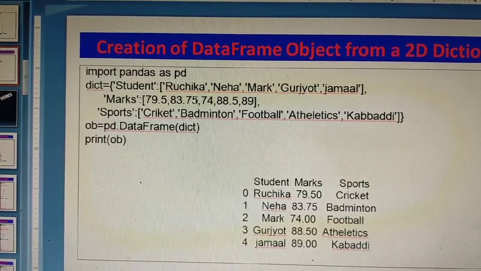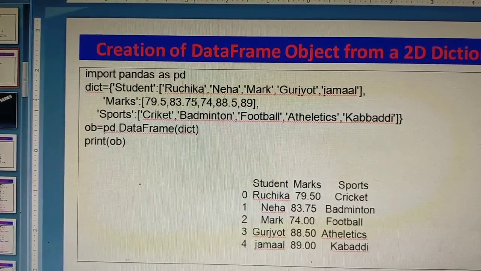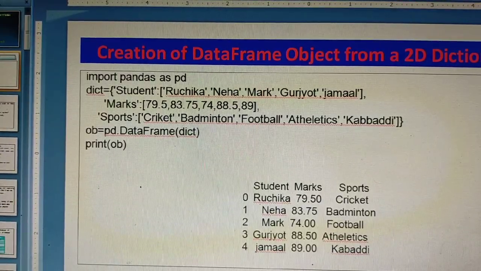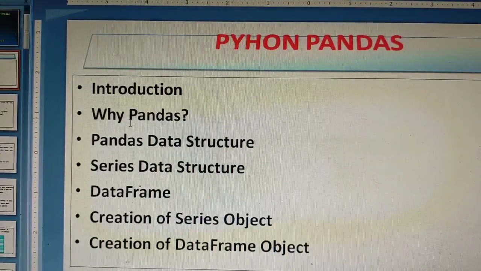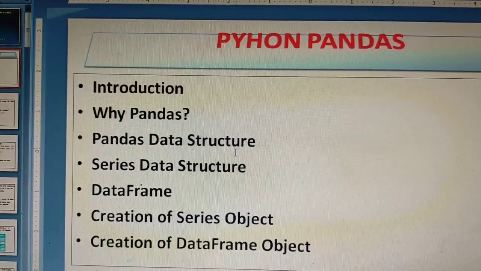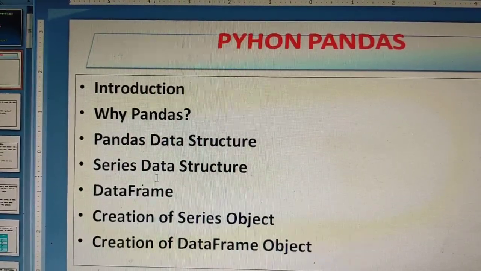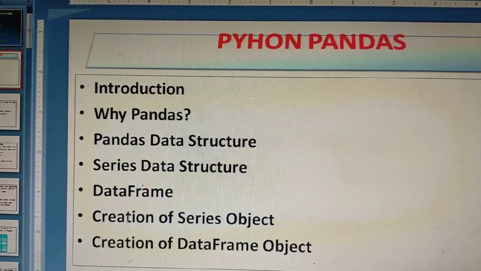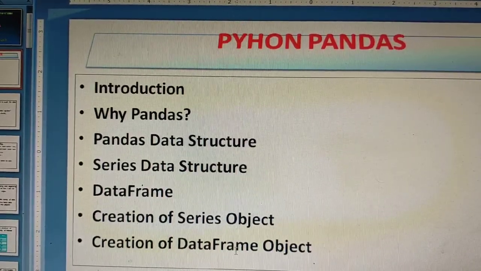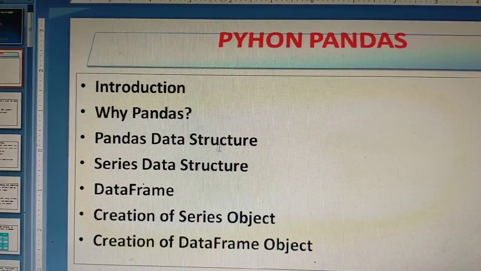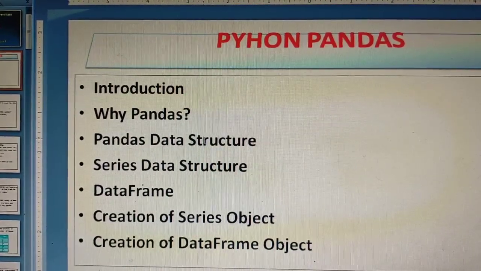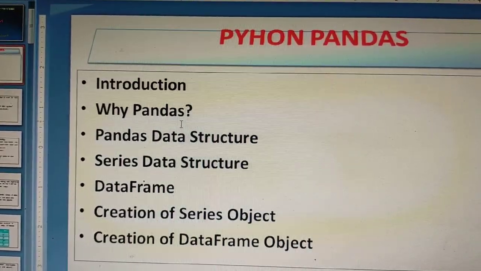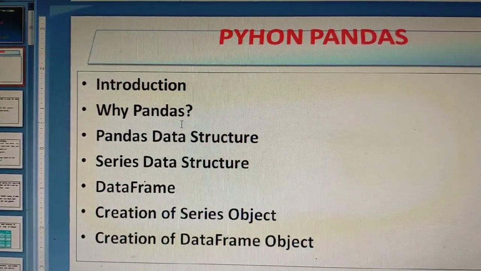So this is all about the basic introduction to pandas. What is pandas, why pandas, and data structures of pandas, what is series data structure, what is data frame, how the series can be created, how the data frame can be created. So this is all about this video. This topic is already discussed. In the next video we will discuss the rest.